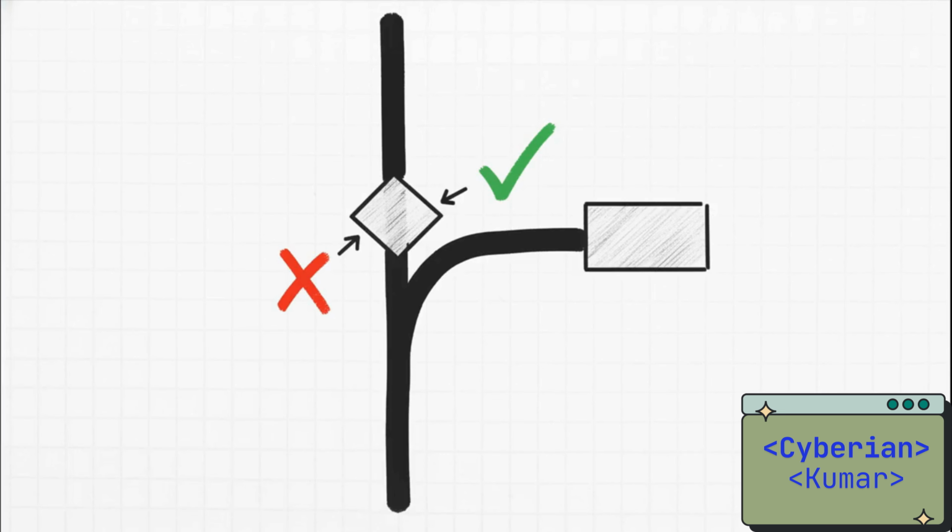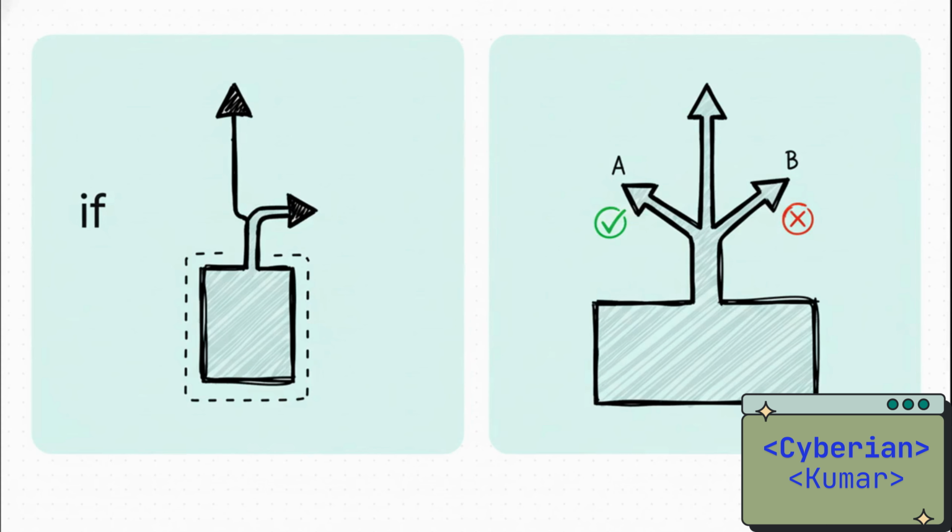The simplest choice you can make is the if statement. It just asks a simple yes or no question. If the answer is true, the code gets the green light to take this special little detour. But if the answer is false, it just ignores that path completely and keeps on going straight. So an if statement is kind of like a take it or leave it choice.